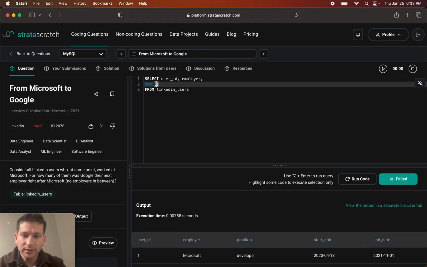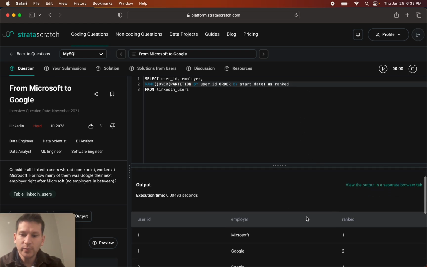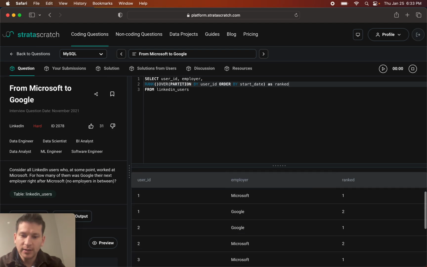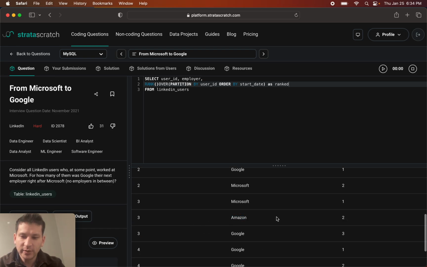So in order to solve this problem, we are going to have to do a rank window function. And basically at the change of every user ID, which is the partition by, we are going to do a rank by the start date. So basically, this is going to create a number. So this person, employer 1, worked at Microsoft and then Google. This person worked at Amazon. So it's going to rank their history based upon date.